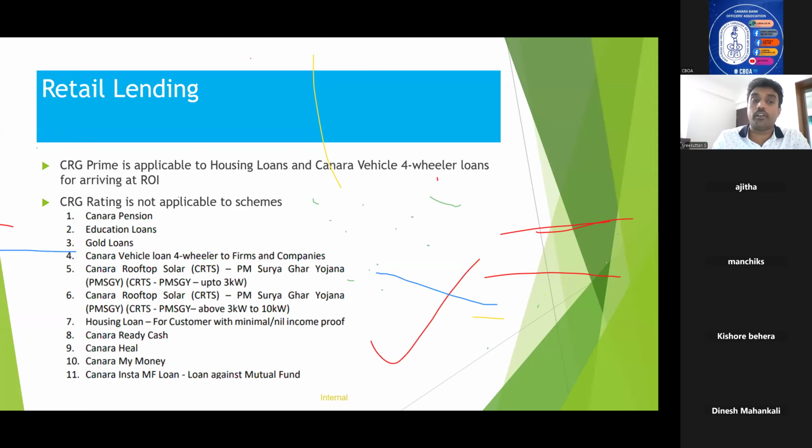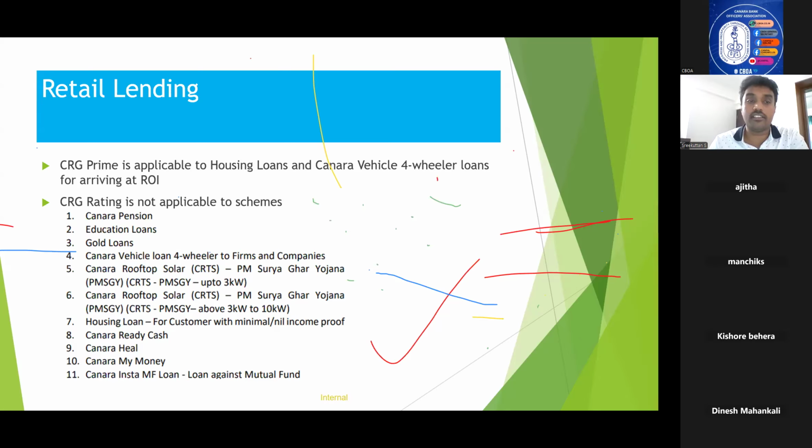Now, the next important point with regard to CRG Prime: for which products is CRG Prime applicable? CRG Prime is applicable only for Canara housing loans and vehicle loan four-wheelers. For all the others, CRG Prime is not applicable. It starts from CRG 1 onwards.